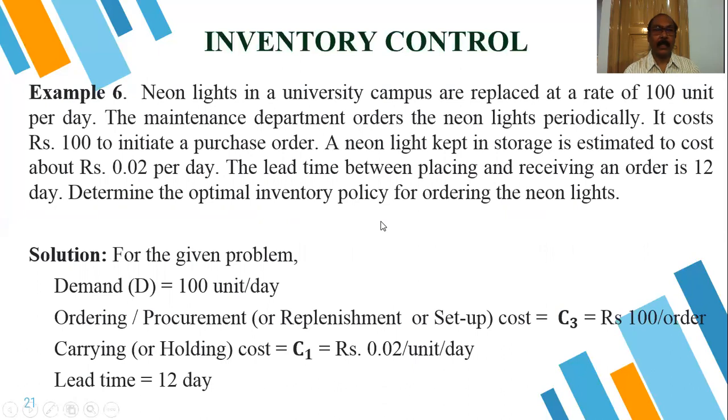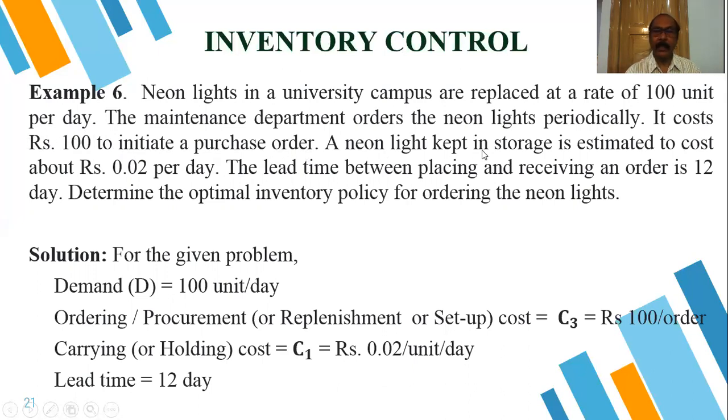Now I'm going to discuss another example. Neon lights in a university campus are replaced at a rate of 100 units per day. So our requirement is 100 units per day. The maintenance department orders the neon lights periodically at a cost of rupees 100. That means this is our ordering cost to initiate a purchase order.